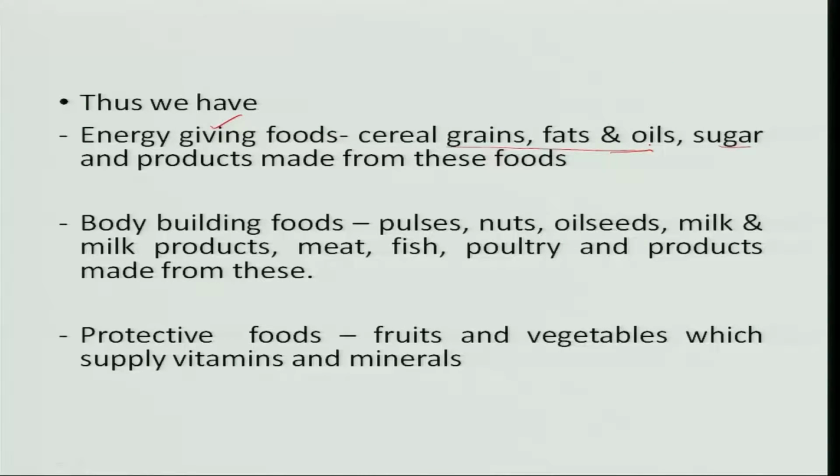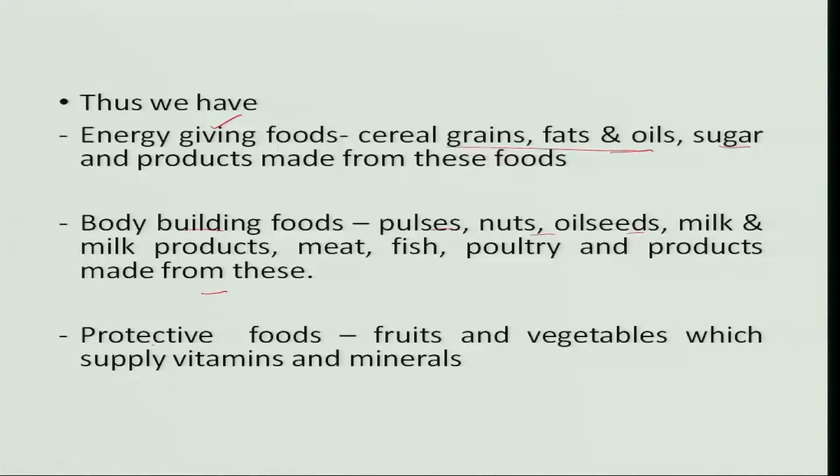Now, the next classification according to their physiological role is body building foods, which include pulses, nuts, oil seeds, milk and milk products, meat, fish, poultry, and the products that are made from these foods. When we say body building foods, they are required for the growth of an individual, for the repair of tissues, for wound healing and for maintenance of tissues.